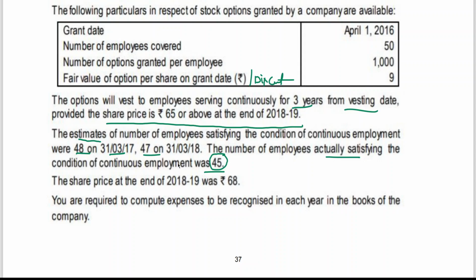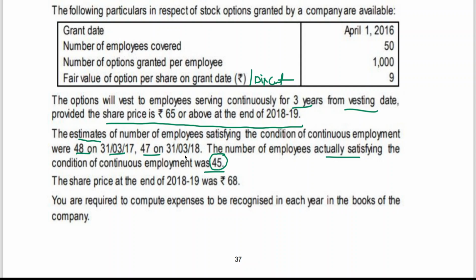But the last problem, I think in one problem you have done 87,500 or something like that. But 85,000 was the option that has been finally exercised. So on excess of 2,500 options, 75,000 was transferred to general reserve. I am just trying to explain that point. So in this case, this 45 has actually been realized.